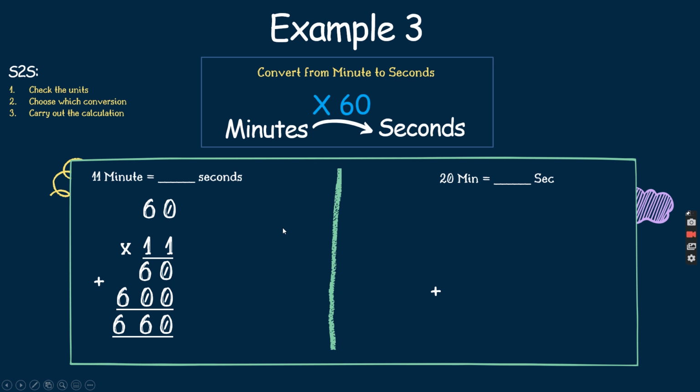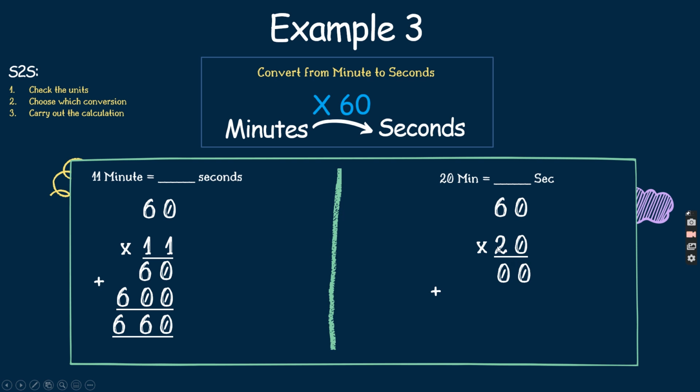Next example, 20 minutes. We want to change this to seconds, so we're just going to multiply it by 60, rewrite it in column form. So 0 times 0 is 0. 0 times 6 is 0. So you have 0, 0, and do not forget that for the second row, you need to put a 0 over here or a space over here.